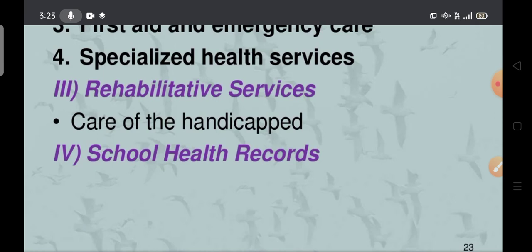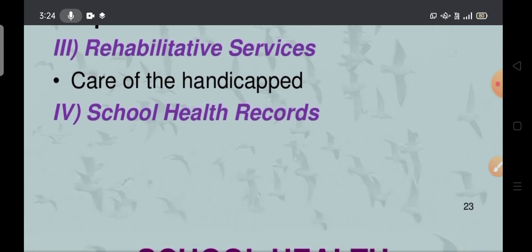Next, the third one is rehabilitative services, the care of the handicapped. If any handicapped children are there, we have to encourage and motivate them to participate in all the school health activities. We should not criticize handicapped children. We have to give them courage and encourage the child. Next, we have to maintain the school health records.